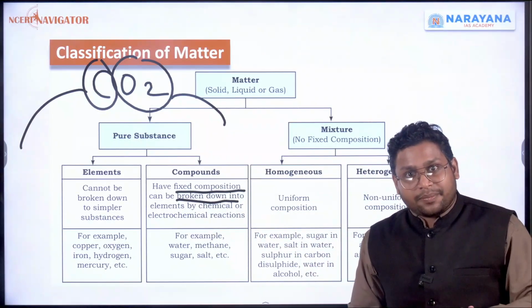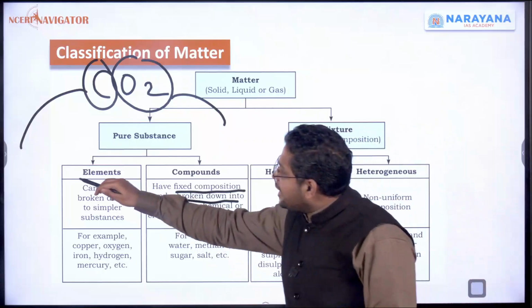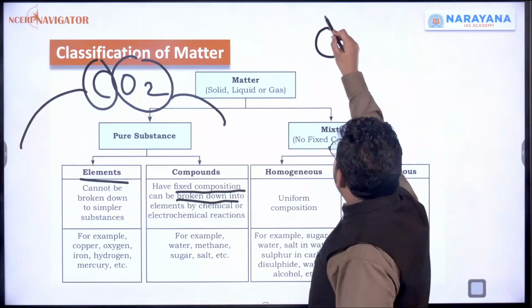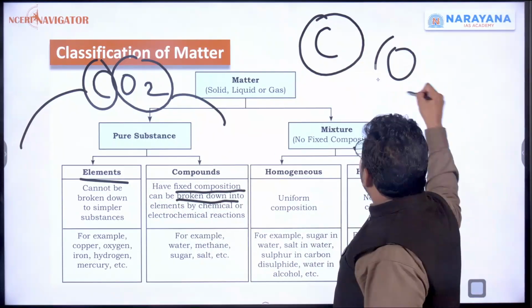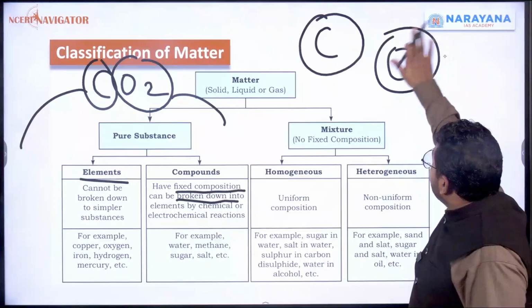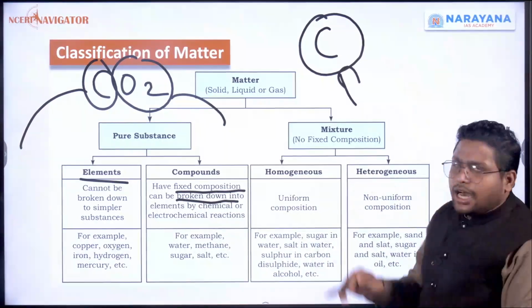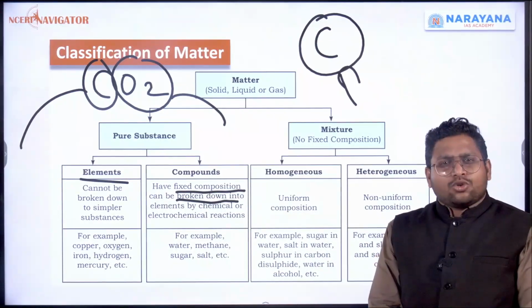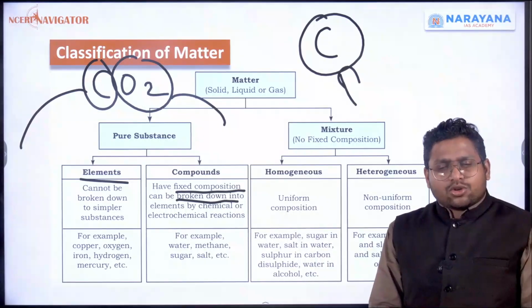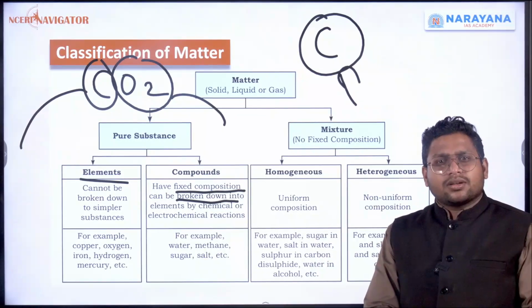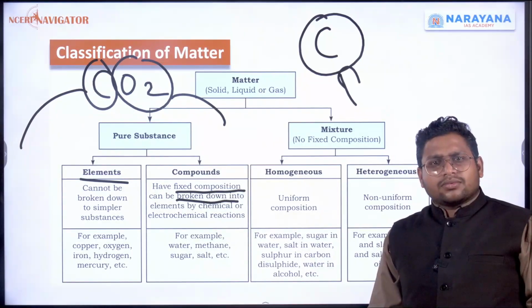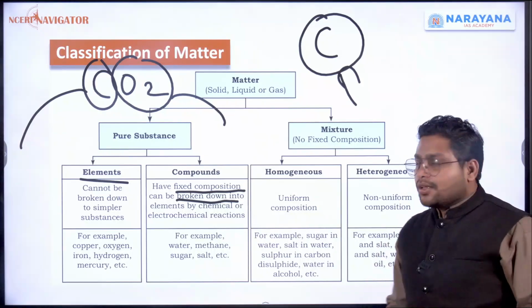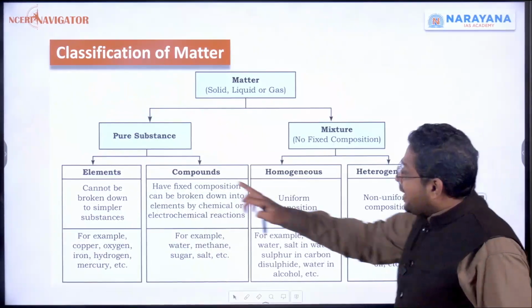But in the case of elements, if I have taken only carbon, or only oxygen, can you break it down into simpler elements? No, it is carbon. It will remain carbon. So carbon will remain an element.